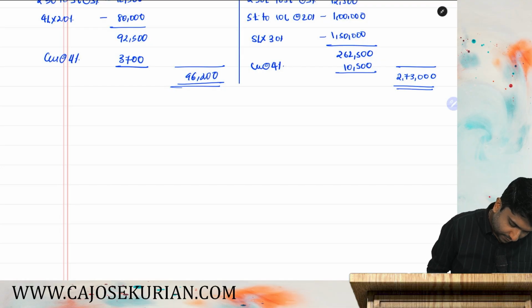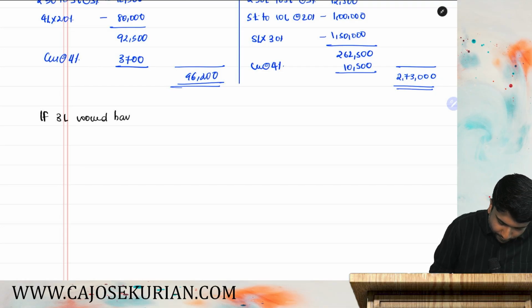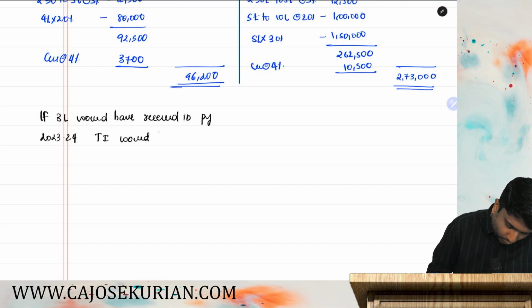If 3 lakhs would have been received in the previous year 2023-24, its total income would have become how much? Rupees 12 lakh. Yes or no?